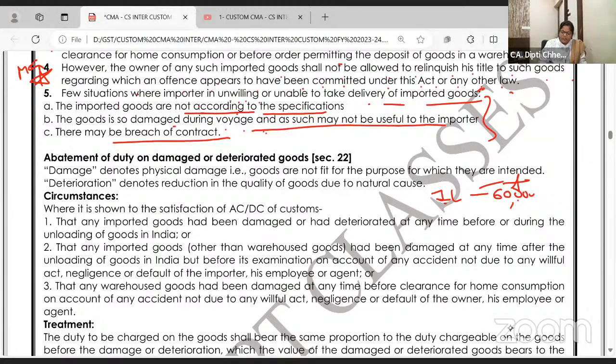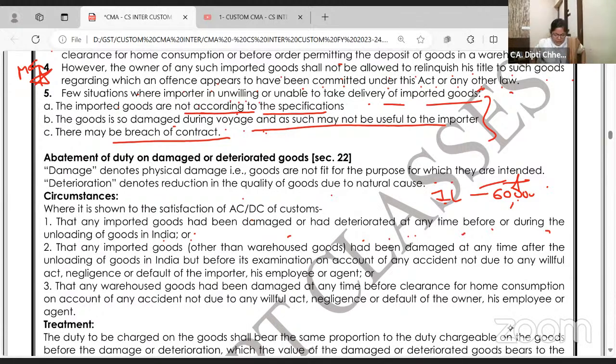So damage denotes physical damage. Goods are not fit for the purpose for which they are intended. Deterioration denotes reduction in the quality of goods due to natural causes. Clear to all of you? Where it is shown to the satisfaction of the Assistant Commissioner or Deputy Commissioner that any imported goods have been damaged or have deteriorated at any time before or during the unloading of the goods.